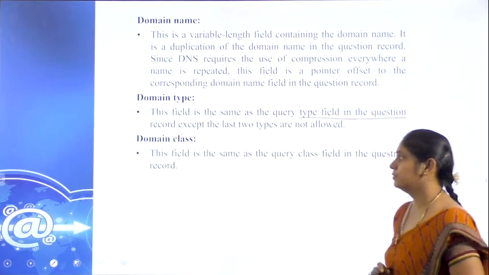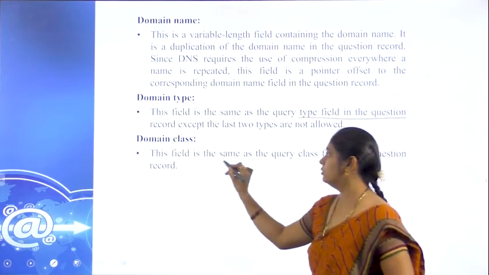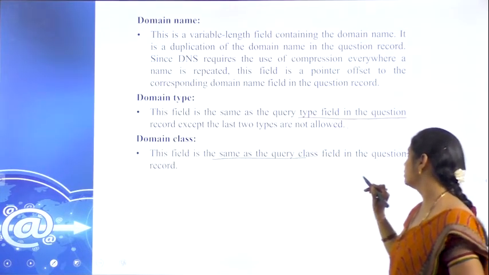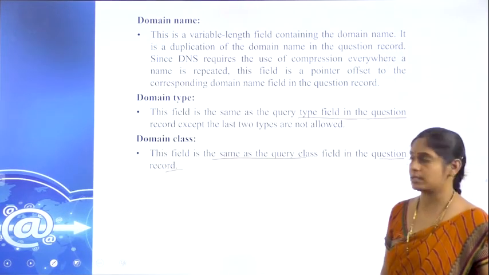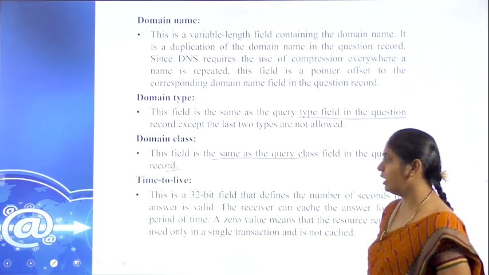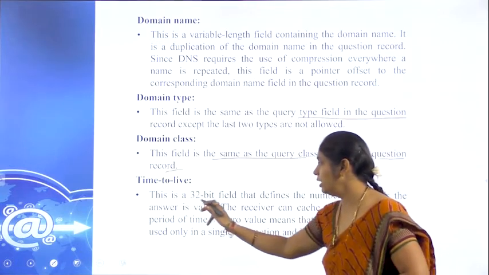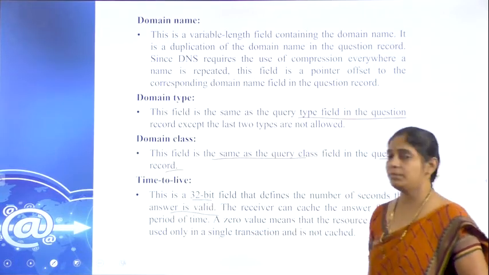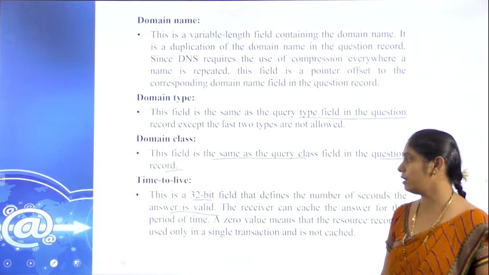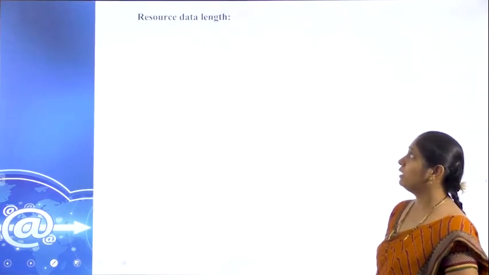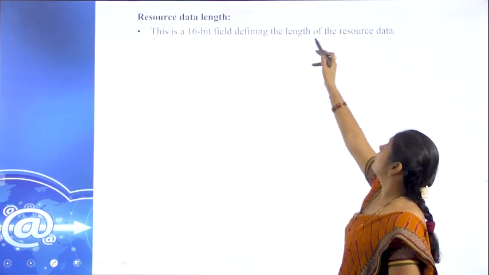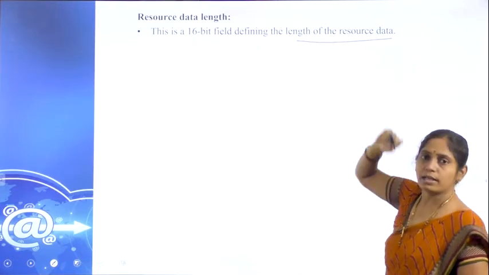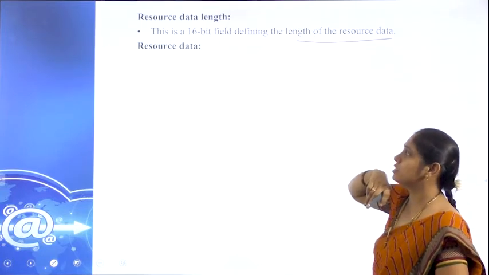Domain class: this field is the same as the query class in the question record, which domain class it comes under. Then time to live, a 32-bit field: how much time the record will be valid is represented by time to live. Followed by the resource data length, a 16-bit field which maintains the length of the data.